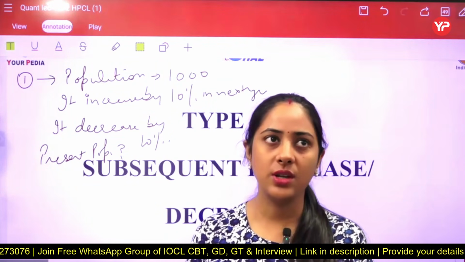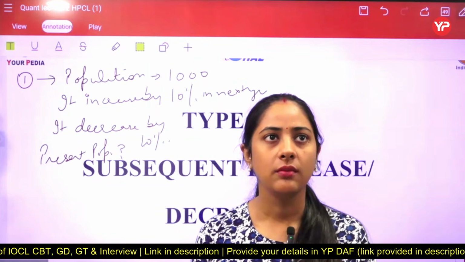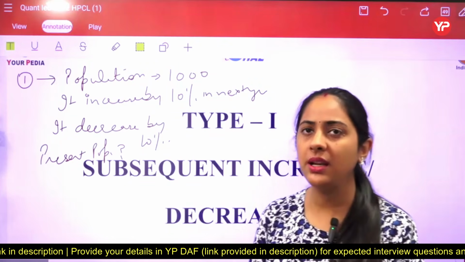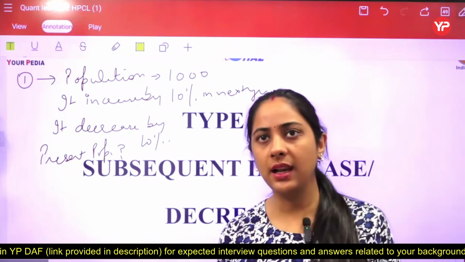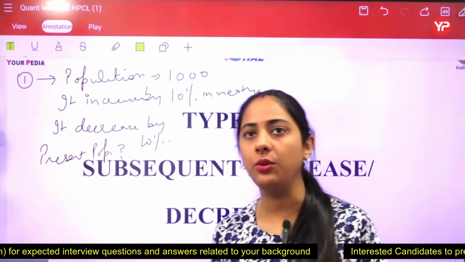Yes, what will be the answer to this question? Some might say that there is no change because first it is increasing by 10% and then decreasing by 10%. The 10s cancel out with each other, and we are getting the same population. No student, that is not the scenario here.